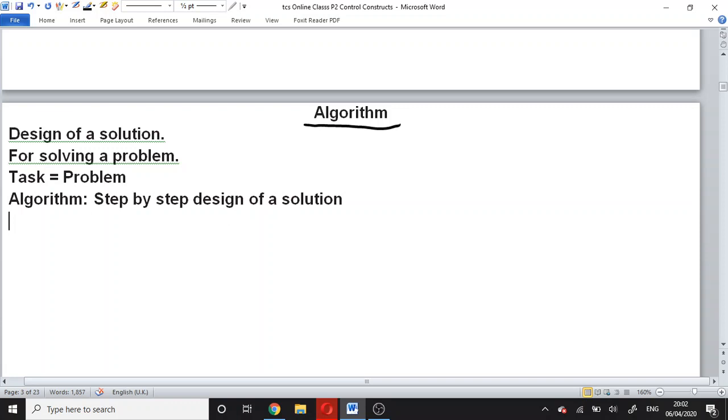We know two different tools for algorithm. We may say we have two different types of algorithm. One is known as pseudocode and the other one is known as flowchart. These are two different types of algorithm. Number one is pseudocode and number two is flowchart.